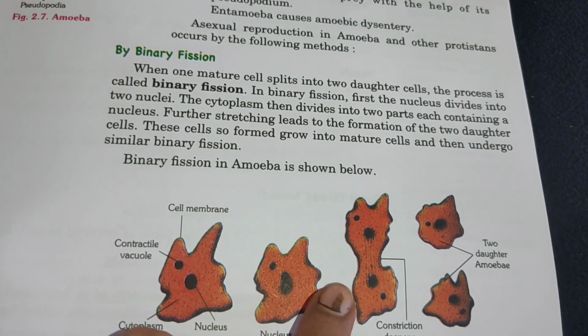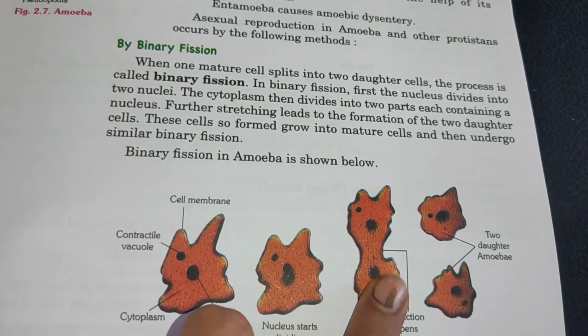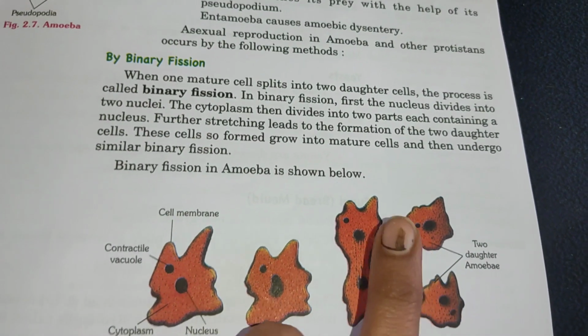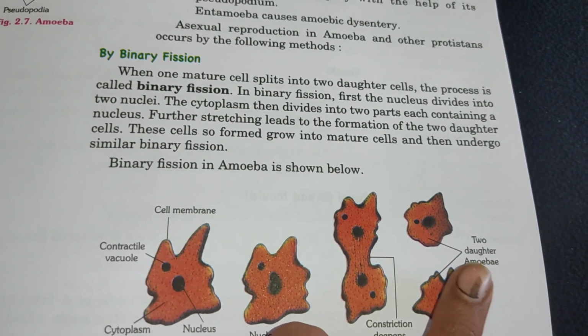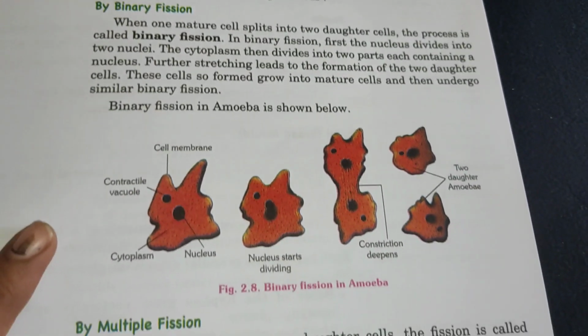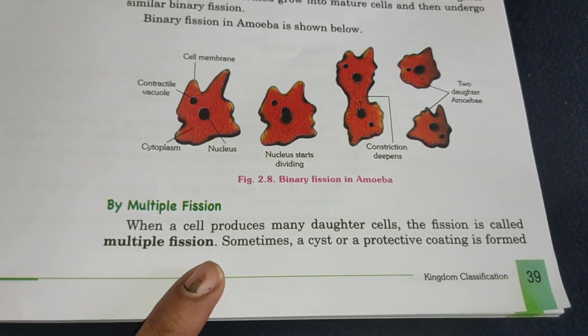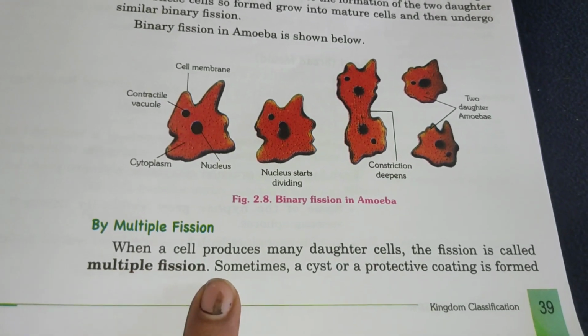Then the cytoplasm also starts dividing into two parts, each containing a nucleus. Further stretching leads to the formation of two daughter cells. These are formed and will grow into mature cells, and again undergo similar binary fission. Like this, binary fission in amoeba we can see. Then by multiple fission, when a cell produces many daughter cells, the fission is called multiple fission.